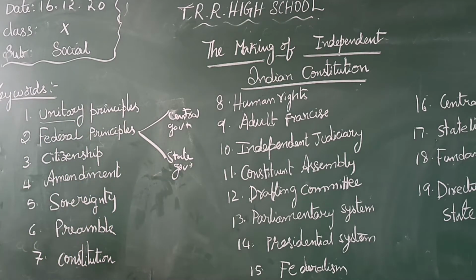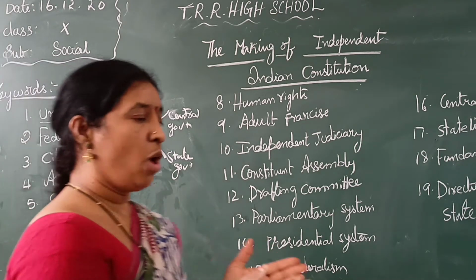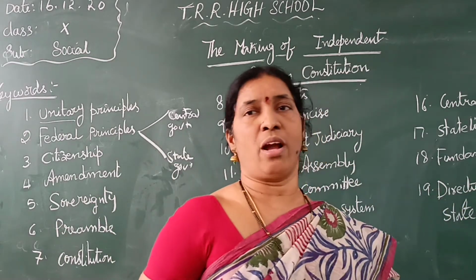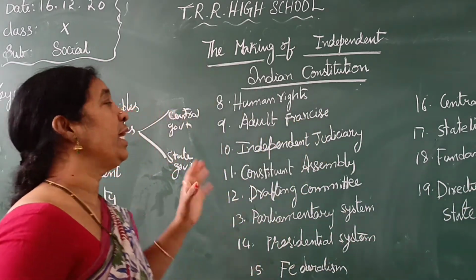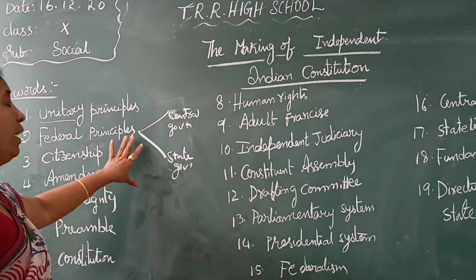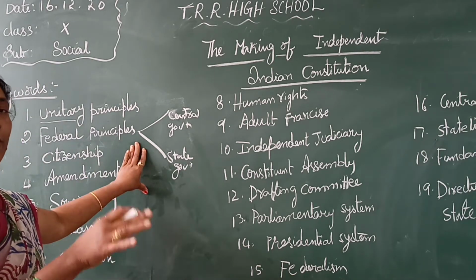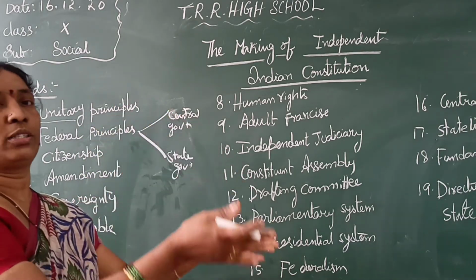Okay, next, the third one is citizenship. What is meant by citizenship? The legal recognition of a person as a member of the country. Who are you? I am a citizen of India. How can we say that? It is a legal recognition of a person that you belong to so and so country.